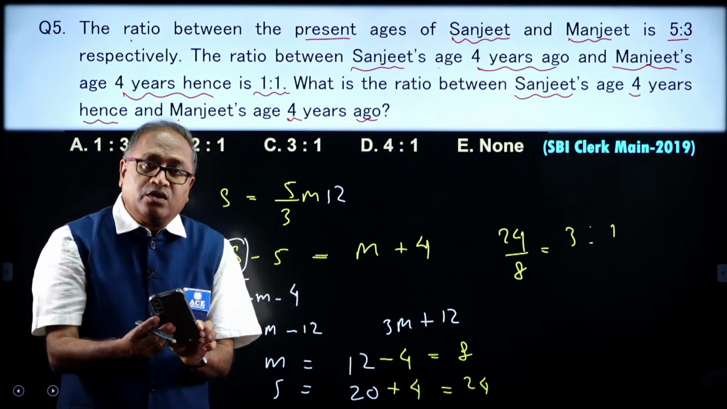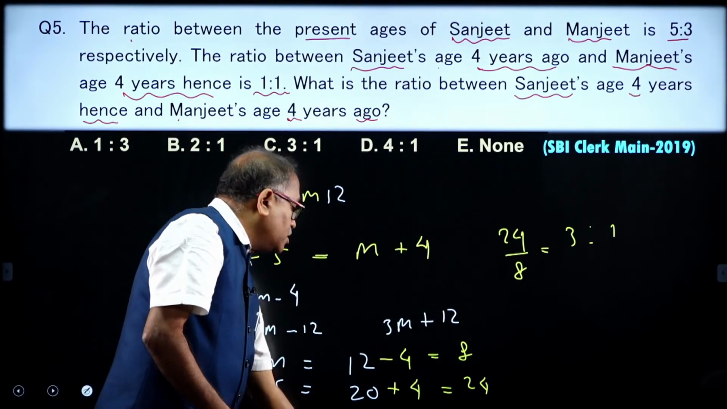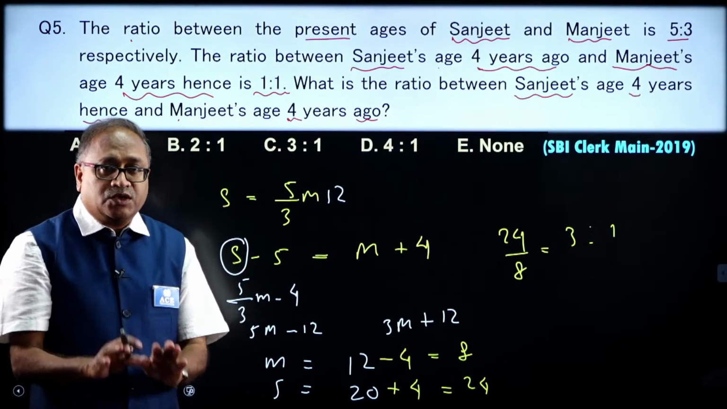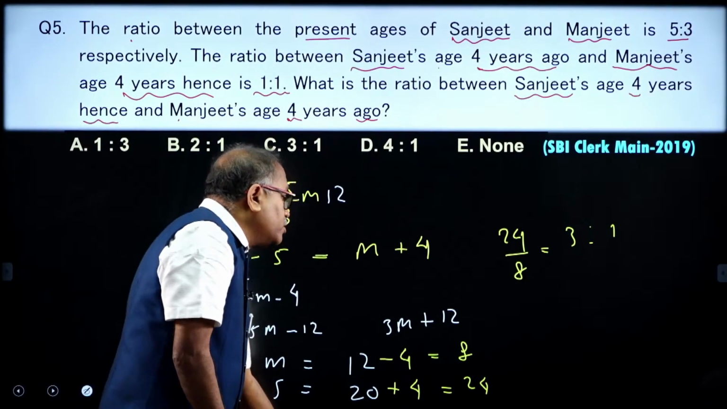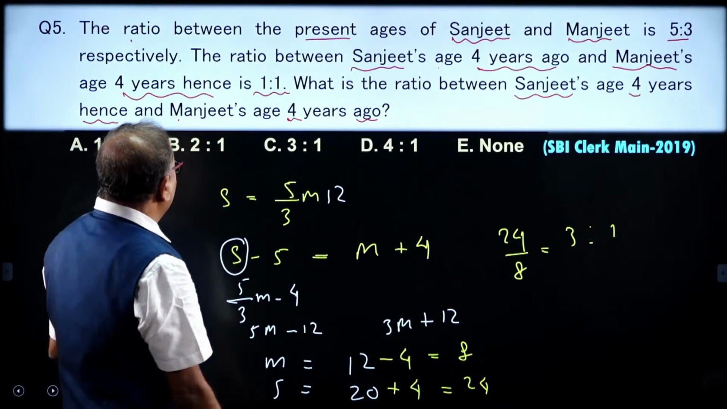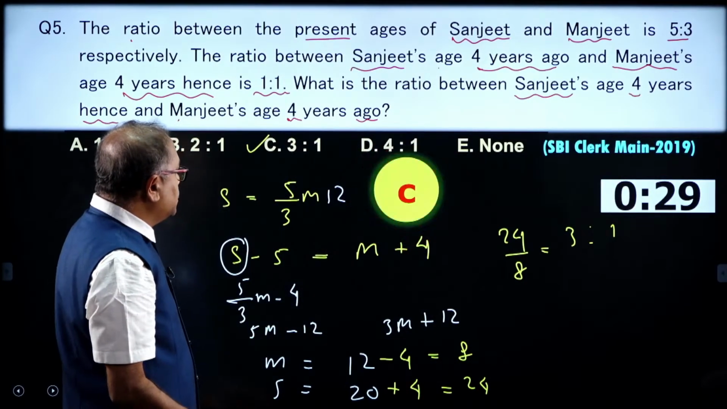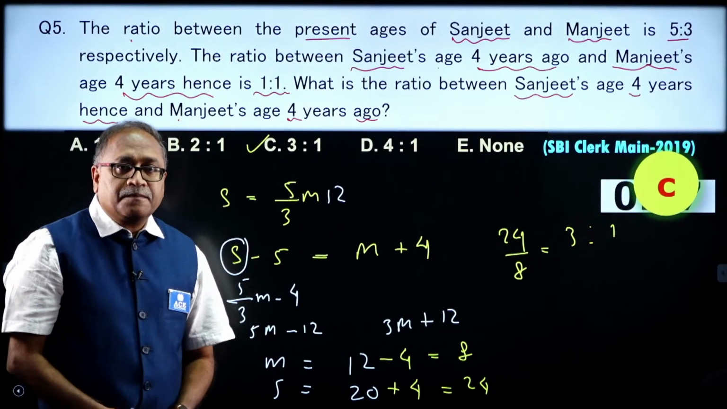I am sure all of you who are watching know these simplification steps. Okay, my dear friends, I am moving on to the next one. Wherever 3:1 is there, option C. That is what my answer is, option C.